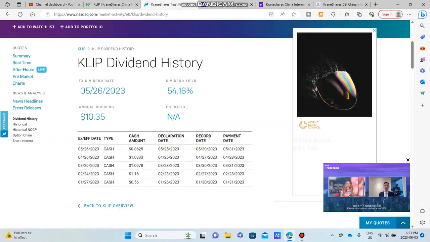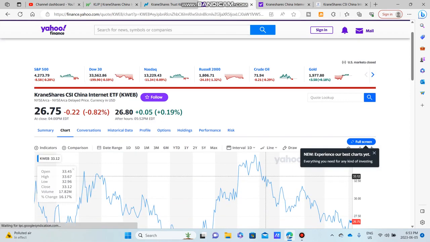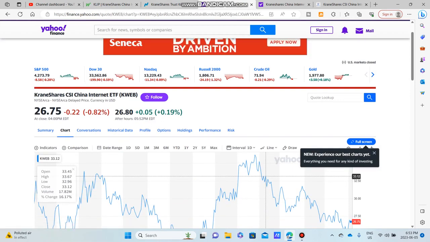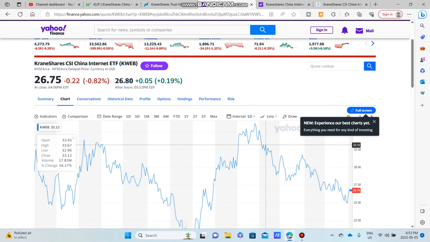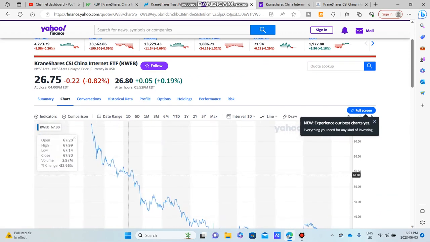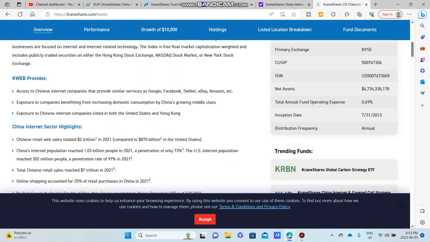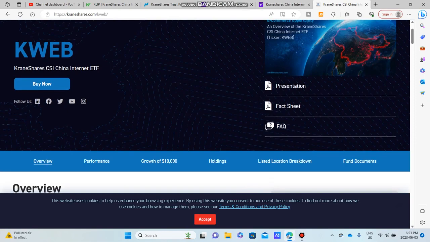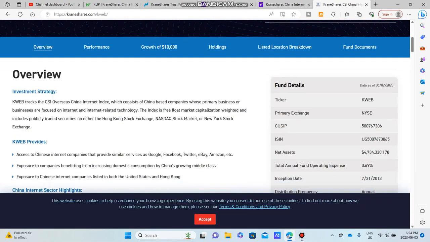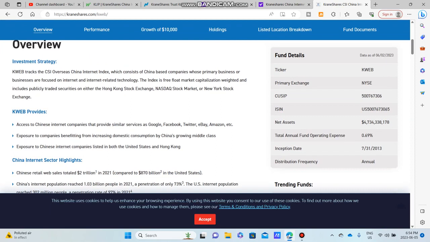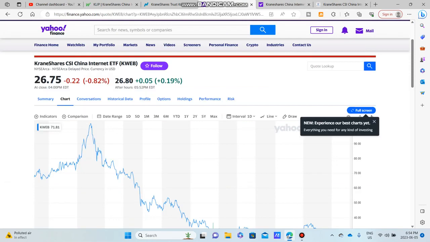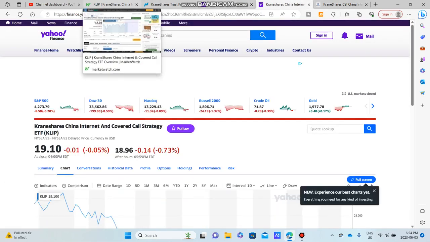So this is basically an ETF that tracks an underlying asset, which is the Crane Shares CSI China Internet ETF, also known under the ticker symbol KWEB. So KWEB is a Chinese internet ETF. What it does is it basically tracks the performance of the overall market in terms of China's internet and things like that. And basically, as you can see on the right here, we got the total net assets to roughly be about 5 billion, just under that, 4.7 billion. This is KWEB. It trades on the NYSE, and the tracking asset, as you could call it, is KLIP.